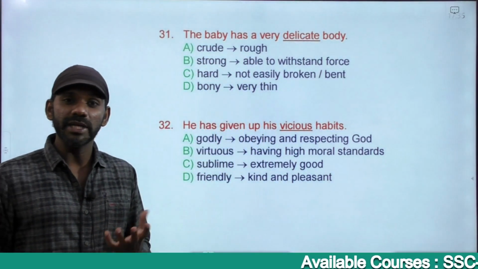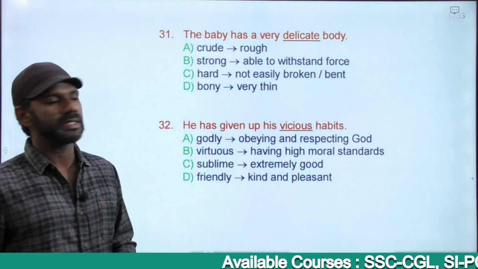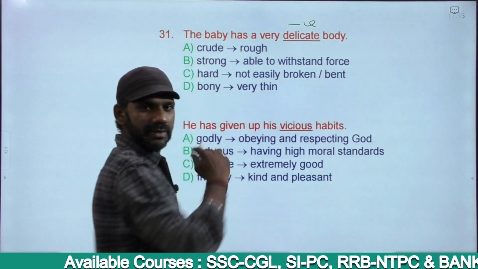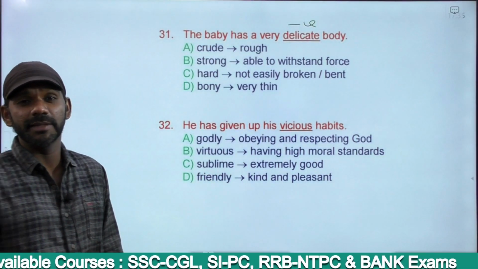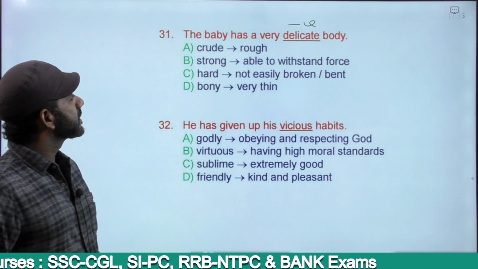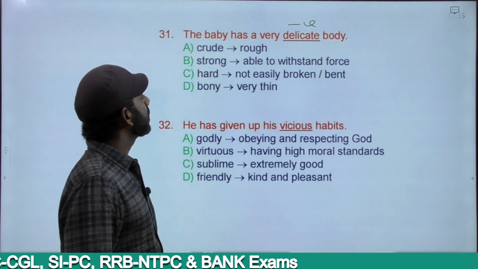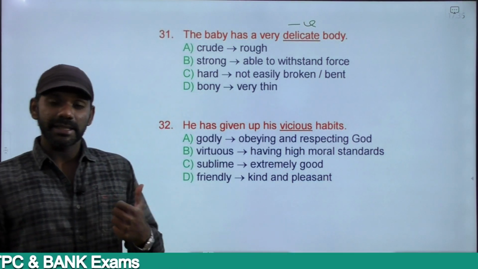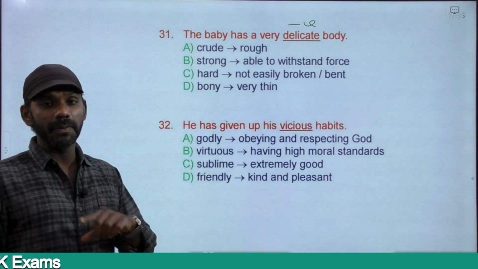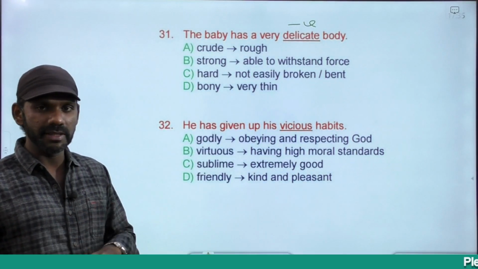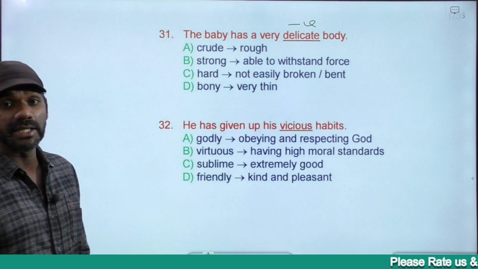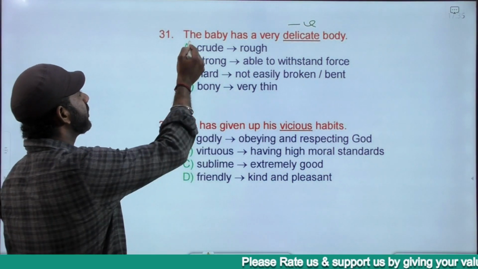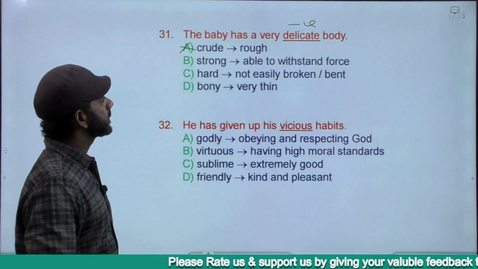Delicate means very weak body, feeble, etc. Negatively charged, right? Not strong, that is delicate, very weak or feeble. Babies have delicate bodies. The options are crude, strong, hard, bony. Delicate is in a way negative here, so we want the opposite of delicate, and that word must be positively charged. Crude is rough, right? The opposite of rough is smooth, negatively charged. We want a positive word, eliminated.